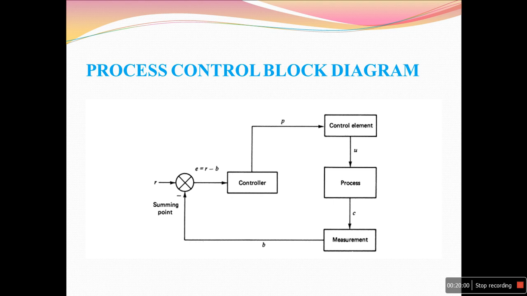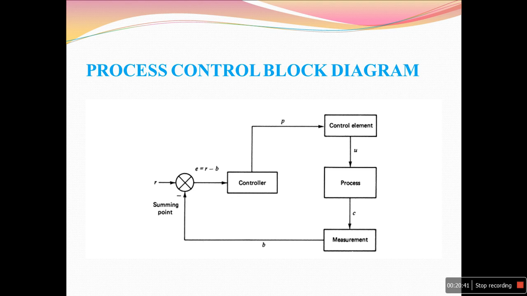Once again, before we discuss this complete block diagram, we can observe some variables. In the previous example, what are the variables? Input flow rate, output flow rate, level of the tank, and sometimes the surrounding temperature and pressure also have some effect on the level. These are all called variables. What is a variable? A quantity which varies with time is a variable. The variables related to a specified process are called process variables.